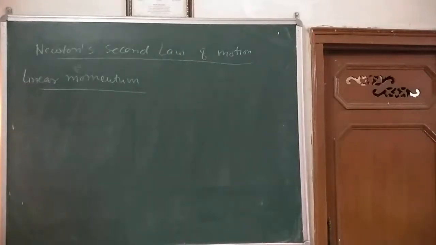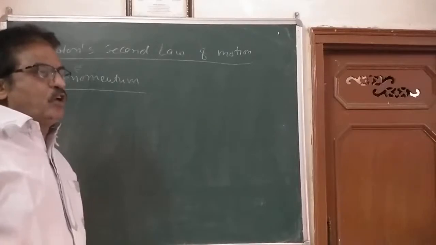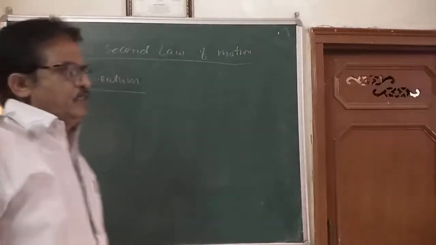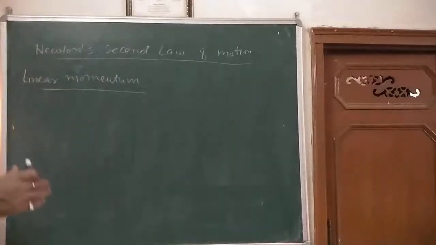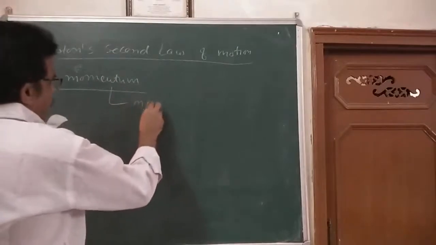So what do these examples suggest? What do we observe from these examples? We observe, children, that the impact of motion produced by an object depends on its mass and velocity.